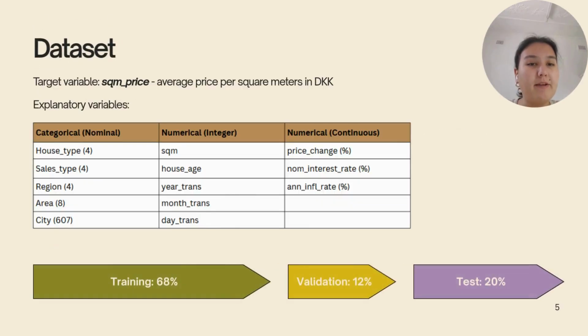As a result, I ended up having the independent variables you can see in the table. As my target variable, I chose to work with average prices per square meter in Danish crowns rather than total prices for two reasons. First of all, there is less variance due to property size when I predict prices, and also the distribution of average prices is less skewed than the total prices. So at the last stage of pre-processing, I split the data into training, validation, and test in the proportions you can see on the screen.